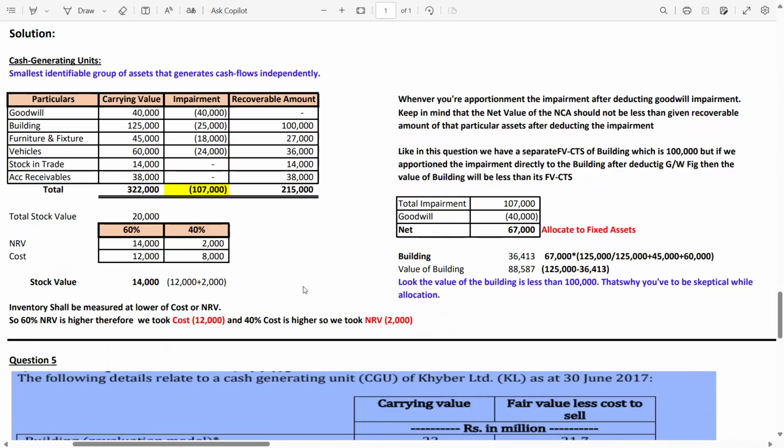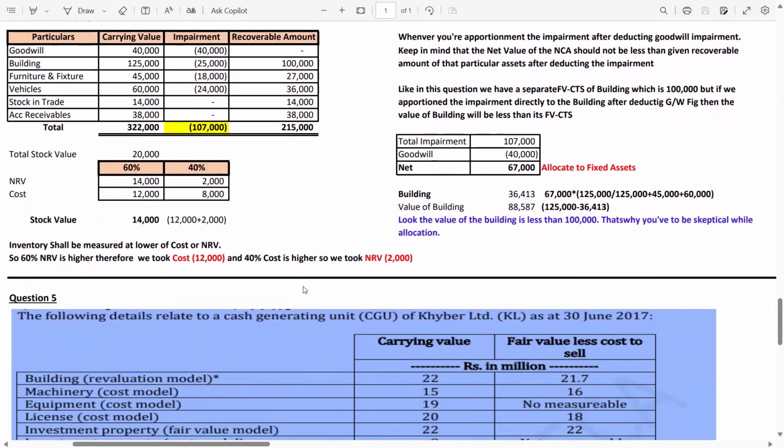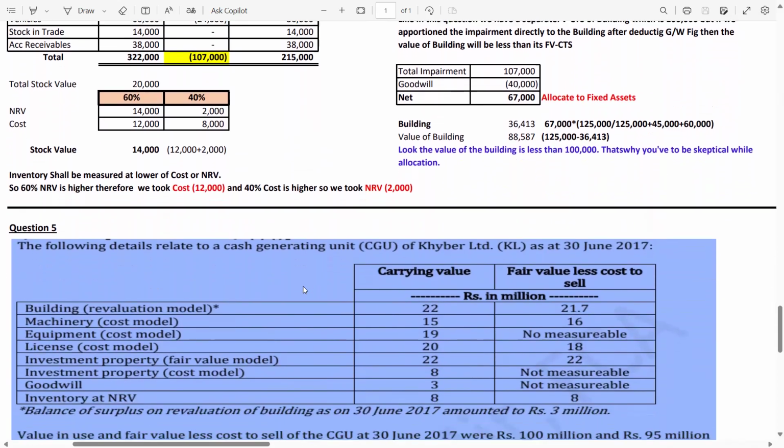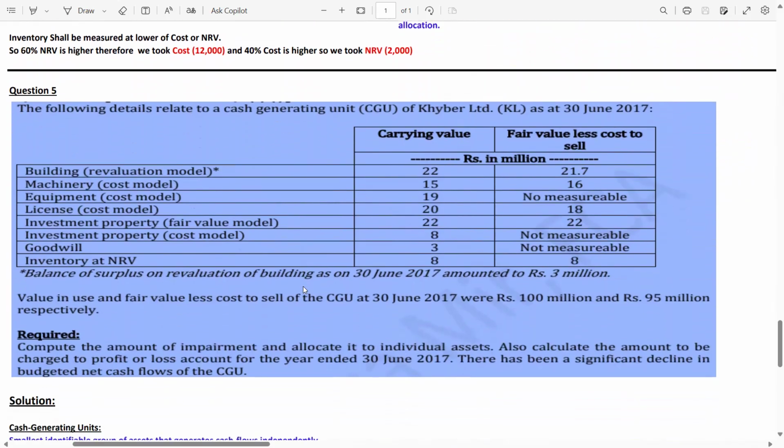I hope guys you are getting these things. I know this is difficult, but these are the major and important concepts. For the F7 students, you may find difficulty in these questions because you have not solved such questions in your kit. But this kind of question is there in your study hub. So I am not going to do your practice from the study kit. My aim is to provide a detailed analysis and detailed discussion questions which can help you in your real exam.